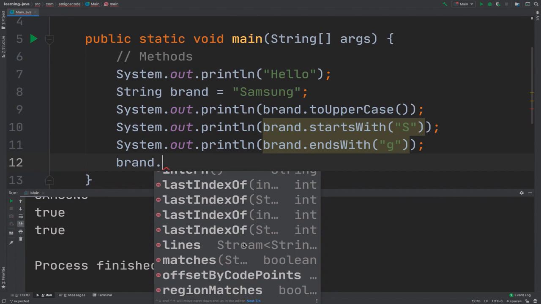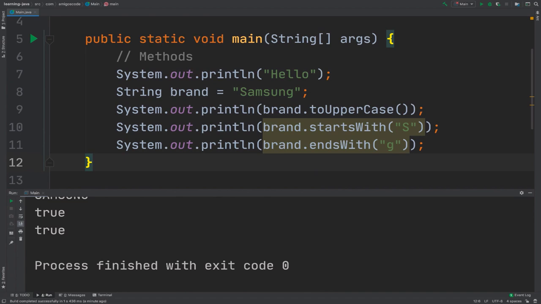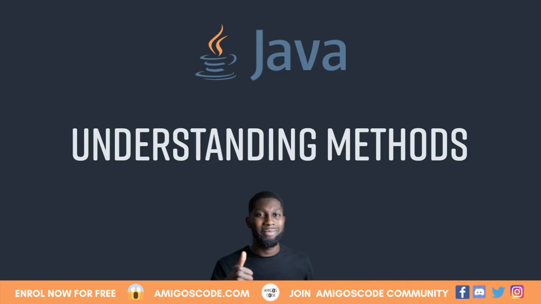So with Java, there are many classes, such as the String class, that come with a bunch of methods that we can use. And throughout your journey in learning Java, you will start remembering these methods as you use them again and again and again. So next, let's go ahead and write our very own method.